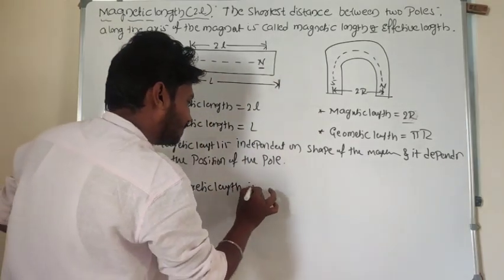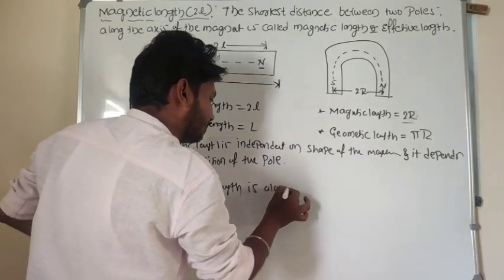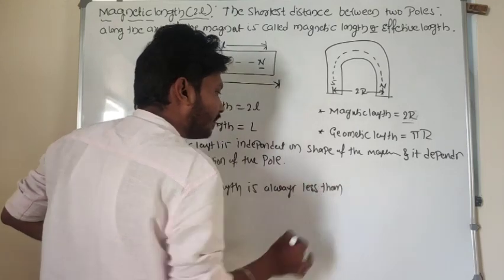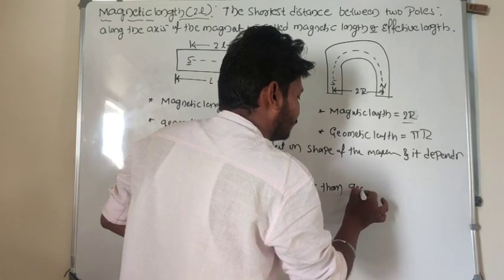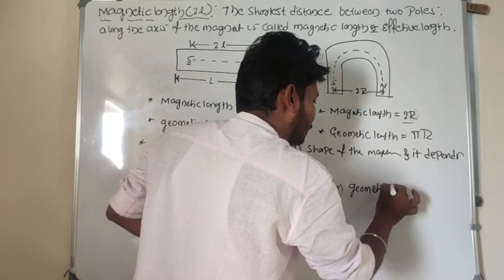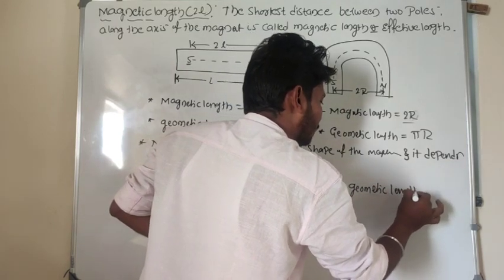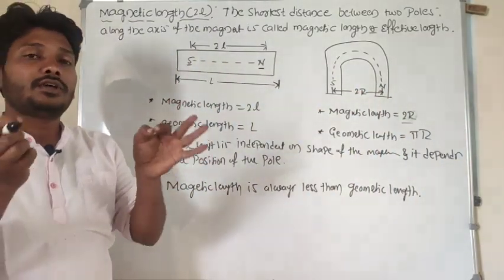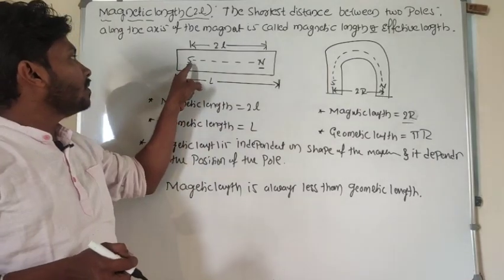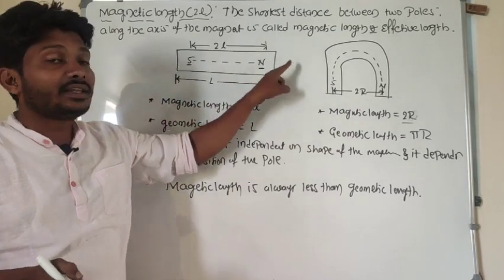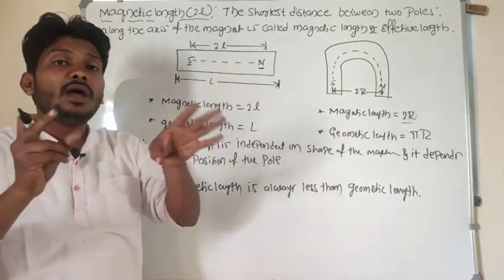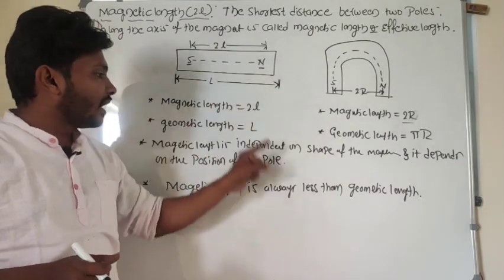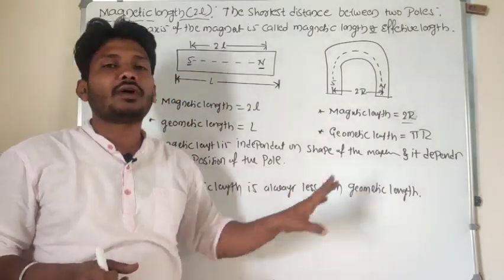Magnetic length is always less than geometric length. Remember, in a magnet the poles are not present exactly at the end, they are present somewhere inside the magnet. So magnetic length is always less than geometric length.